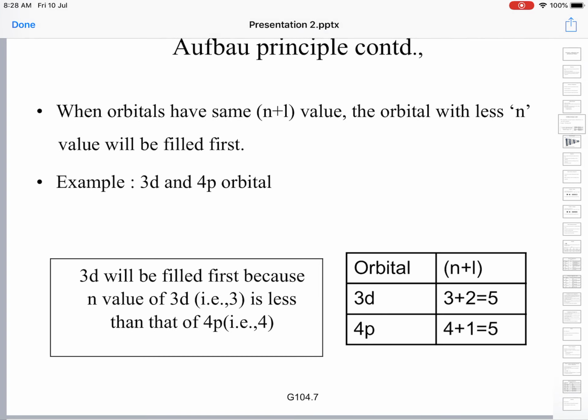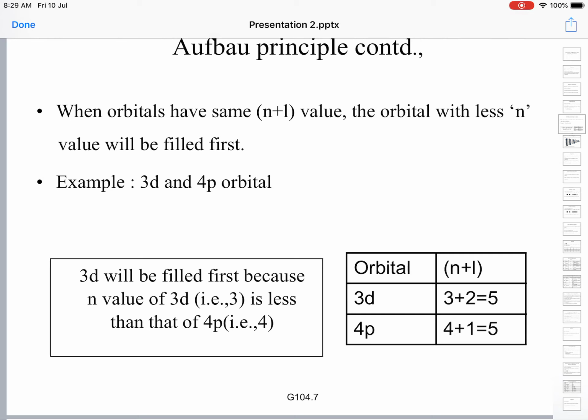Aufbau principle, and I told you the energies of orbitals depend upon the n plus L values, and electrons will enter first that orbital whose n plus L value is lower. Fine, a clear indication. But sometimes a situation arises where two or more orbitals may have identical n plus L values. Then what happens? Which orbital to enter first? This doubt arises. Let us see an example.